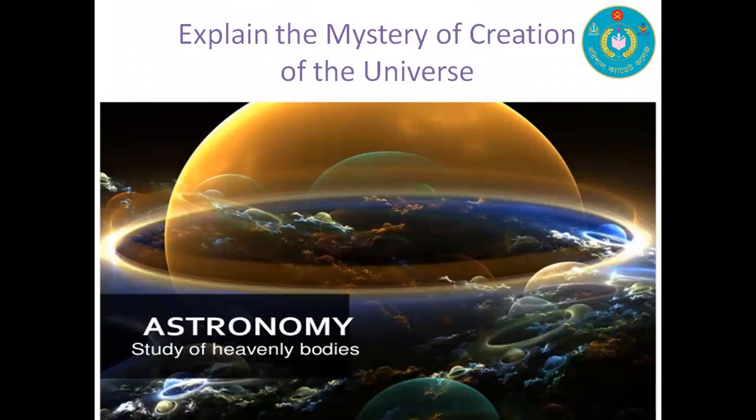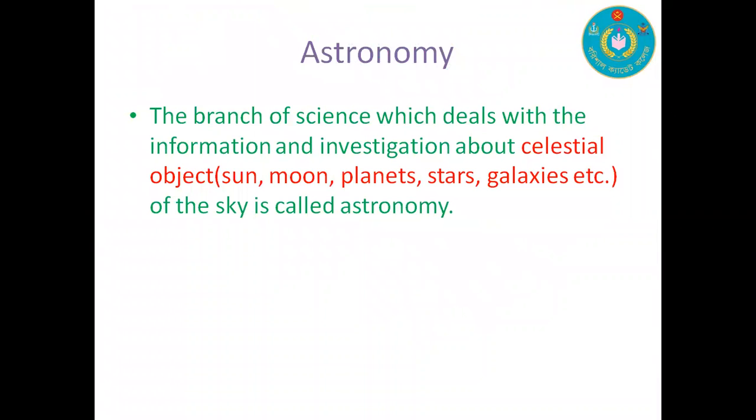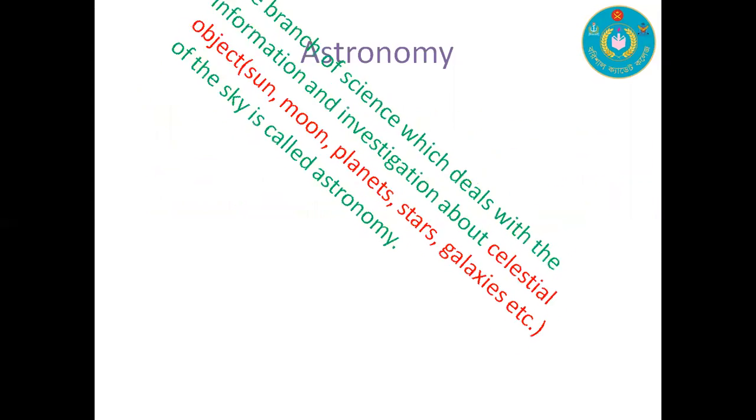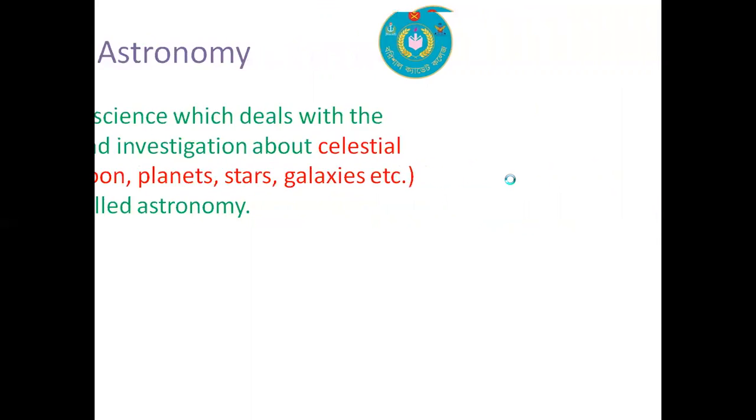To explain the mystery of creation of the universe, we have to learn about astronomy. Astronomy is nothing but the study of heavenly bodies. Here is the definition of astronomy: the branch of science which deals with the information and investigation about celestial objects like sun, moon, planets, star, galaxies, etc. of the sky is called astronomy. We have to insist on this red mark: celestial object, sun, moon, planet, star, and galaxies. If you want to understand astronomy, you have to learn and get information about all these celestial objects.